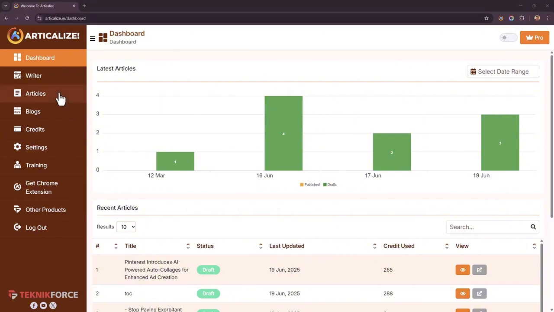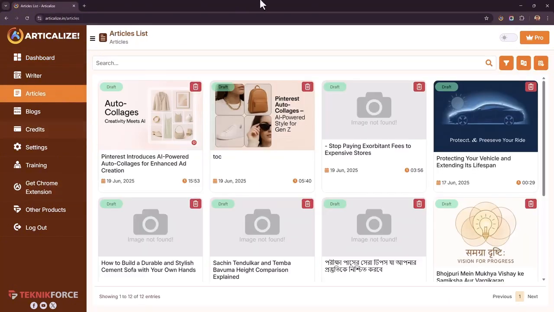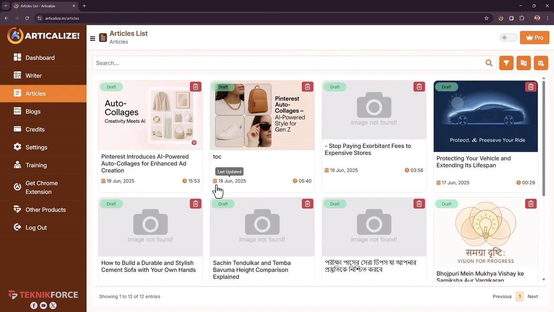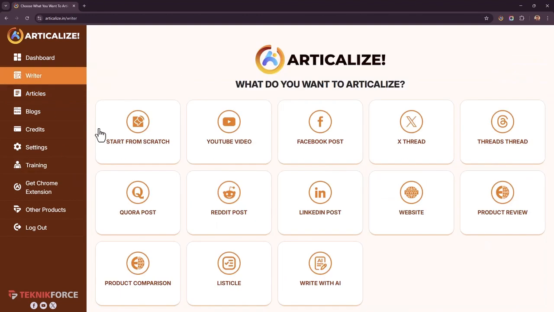Now, the articles that you write are visible in the article section. Here are some articles that I wrote recently. To start your first article, what you need to do is go to Writer, and you have multiple options. You can start from scratch, which is start with a blank screen.